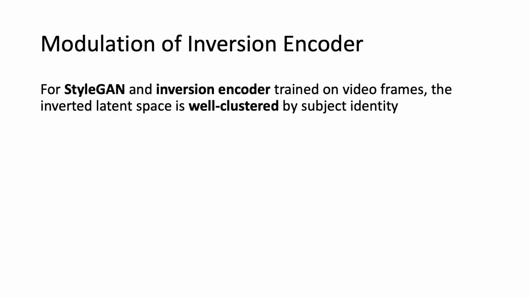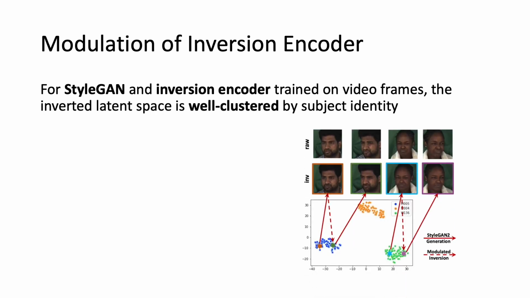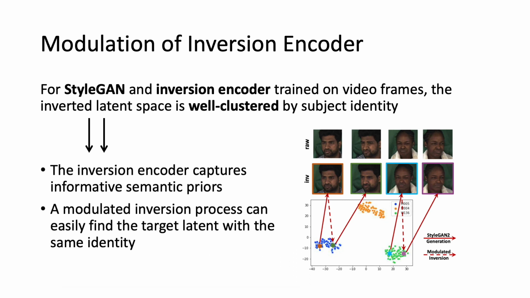Our motion generator is inspired by an observation that when StyleGAN and the inversion encoder are trained on video frames, the inverted latent space is well clustered by the subject. It indicates that, first, the inversion encoder can capture informative semantic priors like subject identity. Second, given the initial frame, a modulated inversion process may easily find the target latent with the same identity.